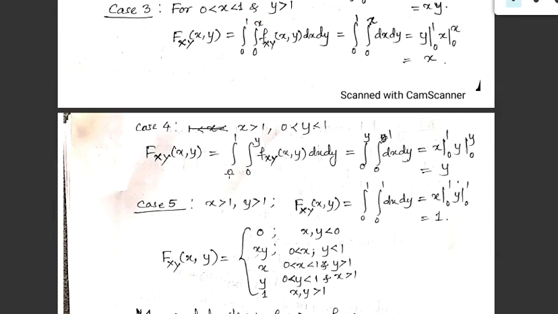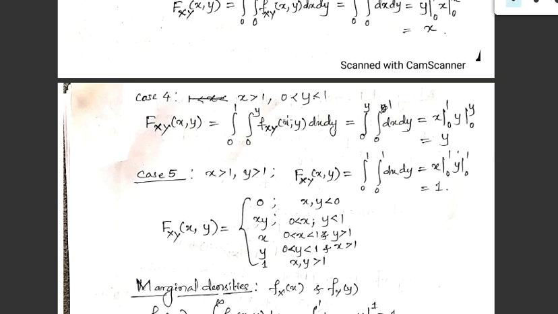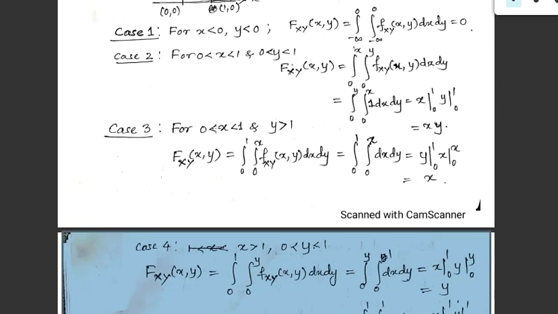Even though we need to write 0 to x, when y is greater than 1 and x is in between 0 to 1, we can write this as 0 to 1 for y and 0 to x for x, fxy of xy dx dy, which is the integration from 0 to 1, 0 to x of dx dy.